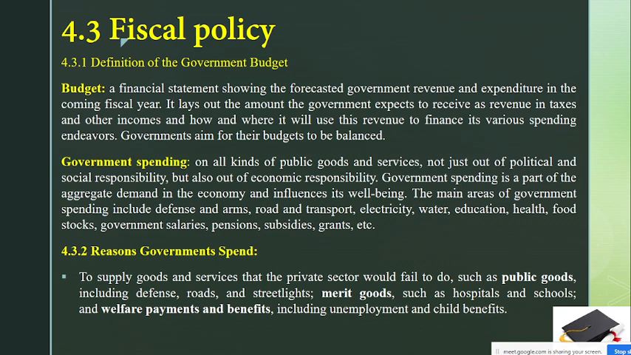This is something which is done by the government, or you can say comes into the government budget. For example, public goods including defense and street lights, merit goods such as hospitals and schools, and welfare payments and benefits. Normally the government spends on these sectors.